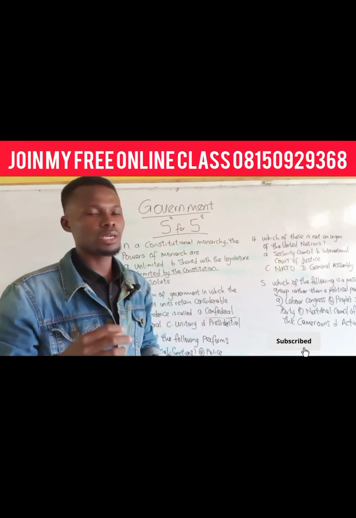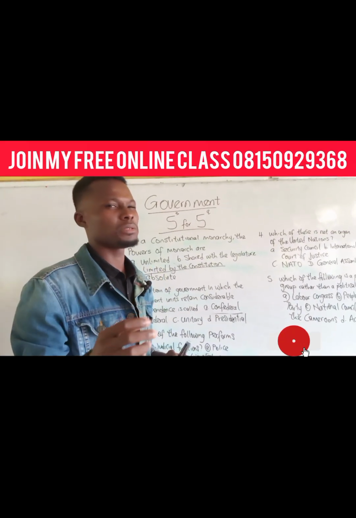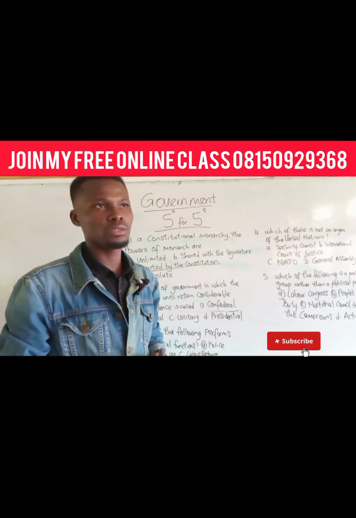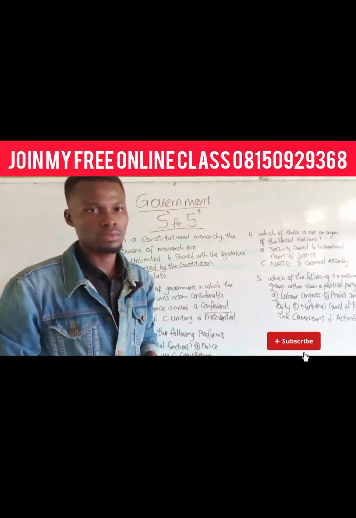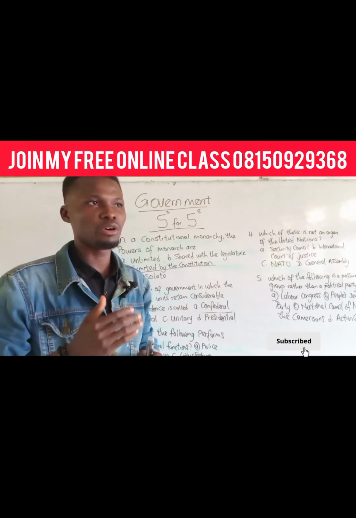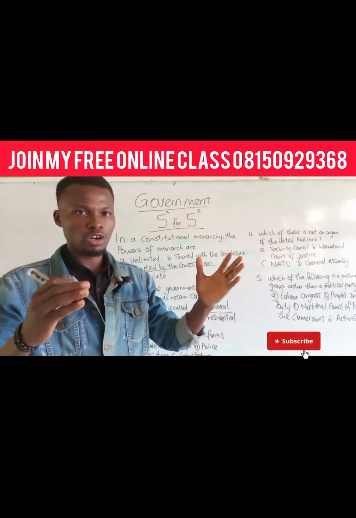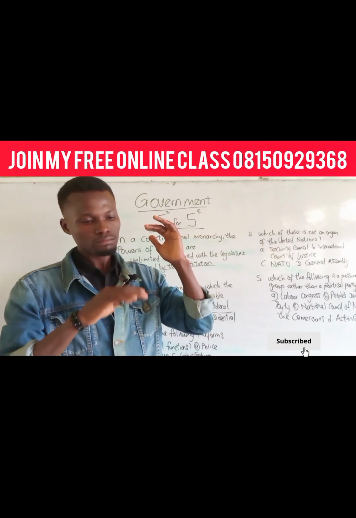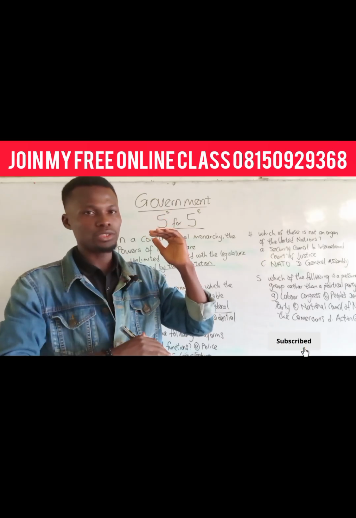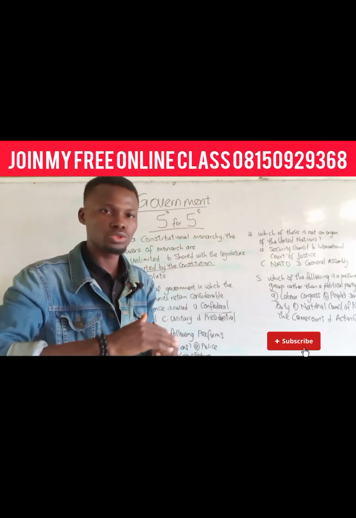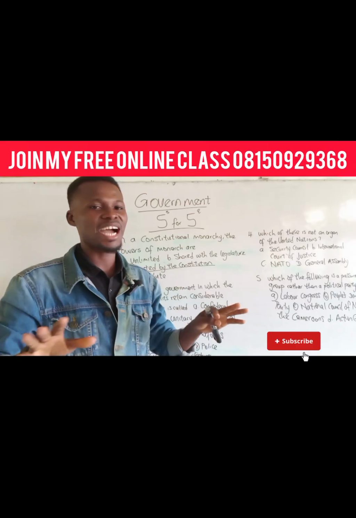The doctrine of separation of power was propounded by Baron de Montesquieu. Baron de Montesquieu is a French theorist. He was the one that propounded it. That power is not meant to be domiciled at one level. Now, in government, we have 3 arms: the executive, the legislature, and the judiciary. And they all have their roles, their functions, their responsibilities, and their duties.